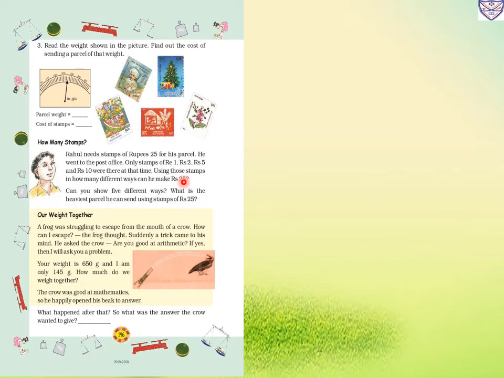Okay, he wants a rupees 25 stamp, but that stamp was not available. He only got rupees 1, 2, 5 and rupees 10. So by using these stamps only, you have to make a rupees 25 stamp. So can you show 5 different ways? What is the heaviest parcel he can send using stamps of rupees 25?